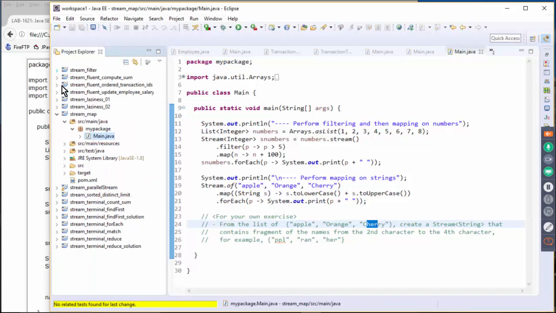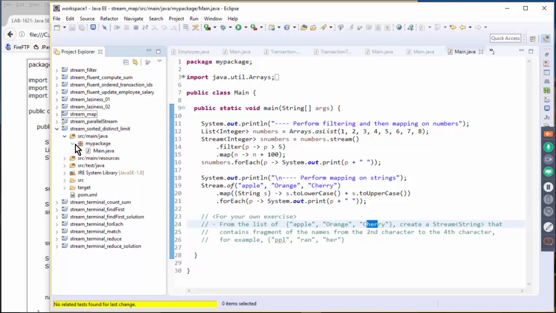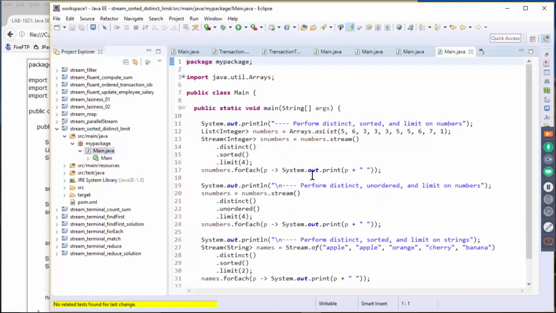That's for the map operation. And the last one is sorted and distinct and limit. So if you take a look at sorted and distinct and limit, so here we are basically sorting it. Okay, and limit is, I'd like to have only 4 results. Okay, so here, let's run this guy.